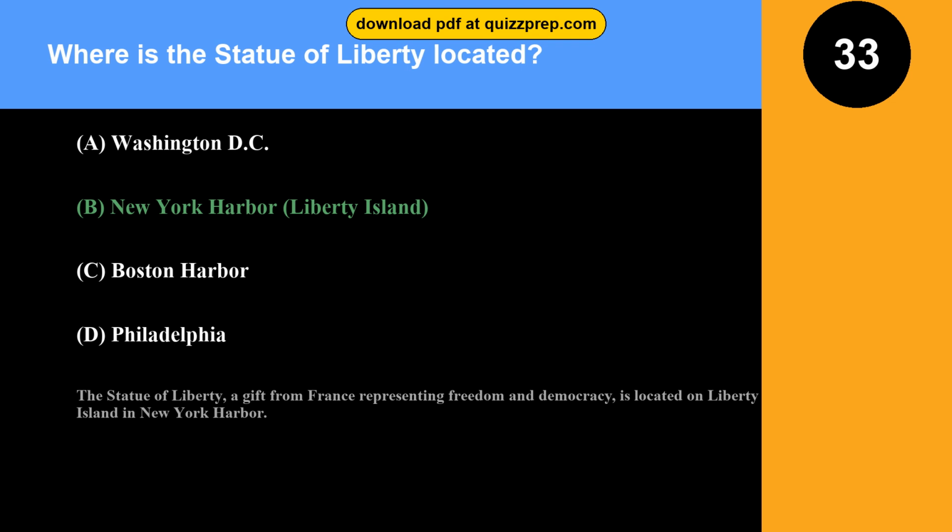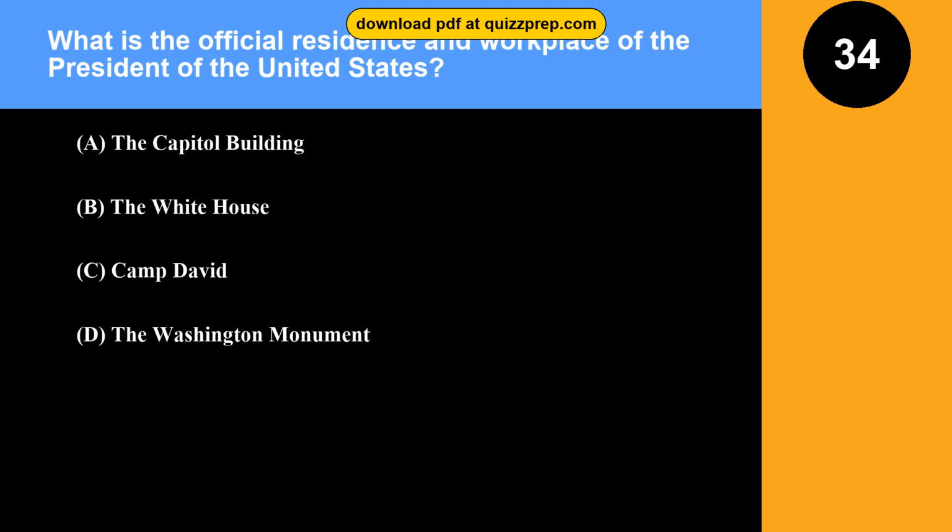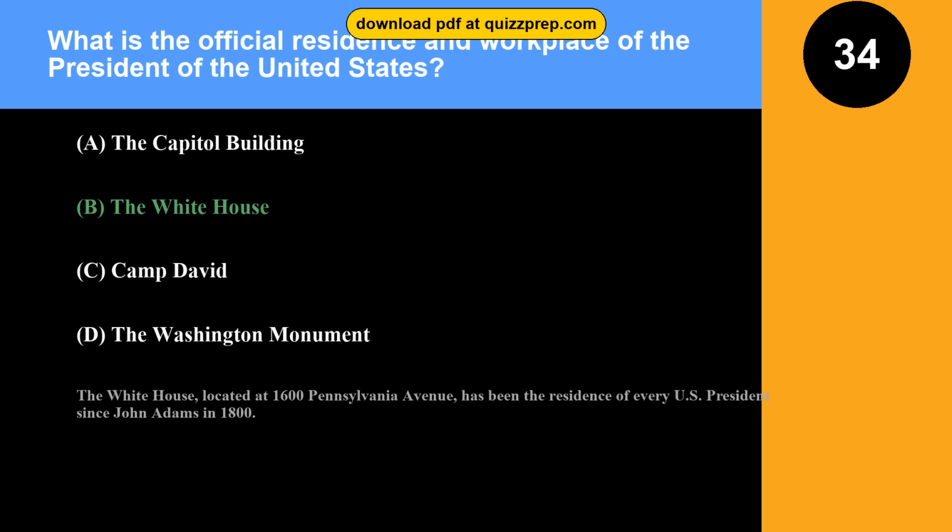Question 34. What is the official residence and workplace of the President of the United States? Option A, the Capitol Building. Option B, the White House. Option C, Camp David. Option D, the Washington Monument. The correct answer is option B, the White House. The White House, located at 1600 Pennsylvania Avenue, has been the residence of every U.S. president since John Adams in 1800.